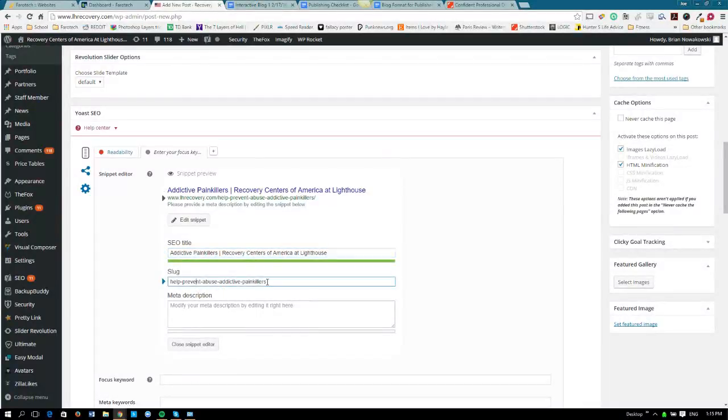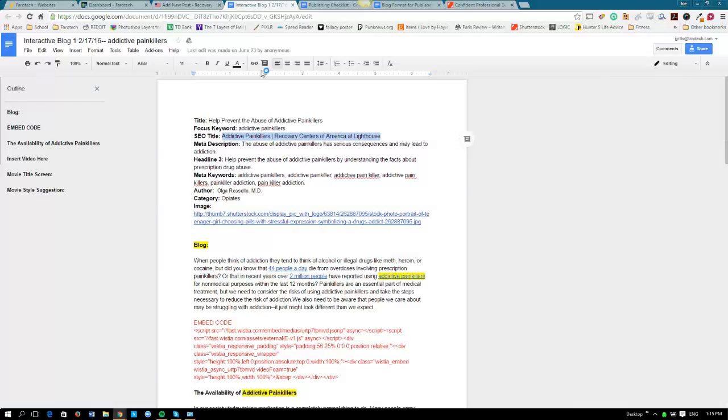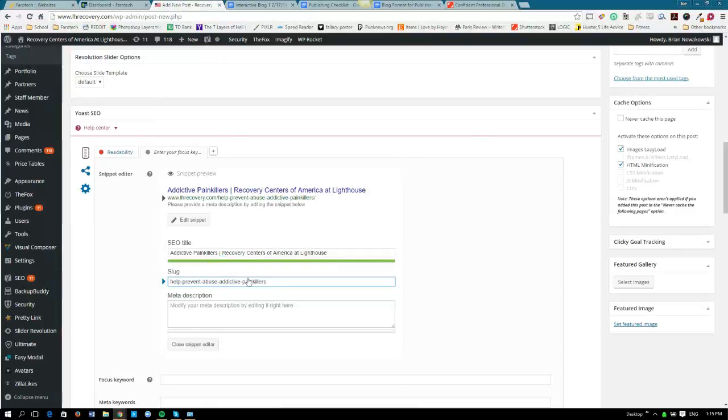And then slug, looks like they have one filled in here, but we're not totally sure if that's the one we're actually going to use. And it looks like we don't actually have one specified here. Oftentimes in the Google Doc you will see something that says suggested URL, and that's where the slug will go. But seeing as how we don't have one, we're going to have to make one. And when you have to make a slug, you use the focus keyword predominantly. So we're going to put that in.